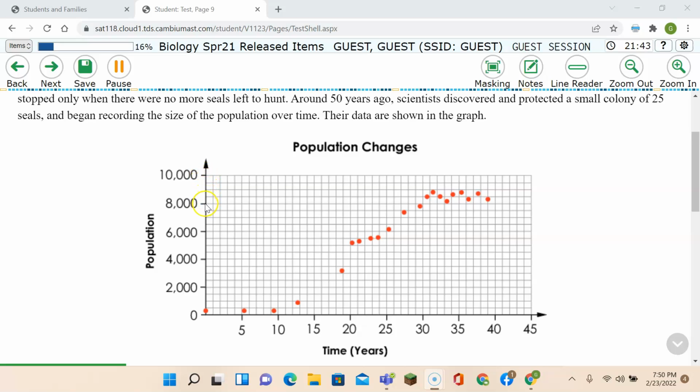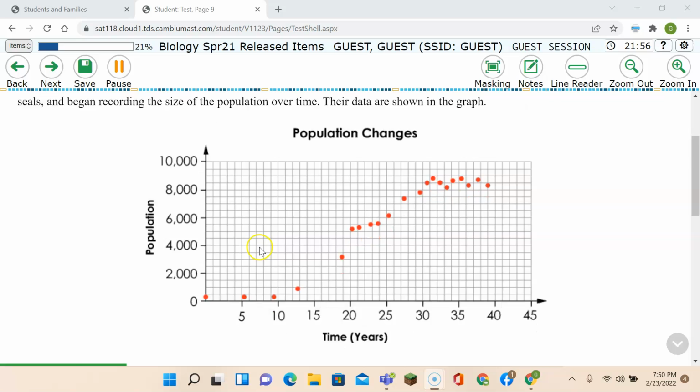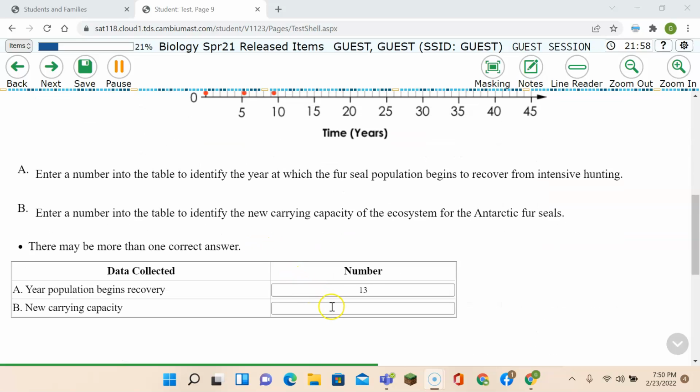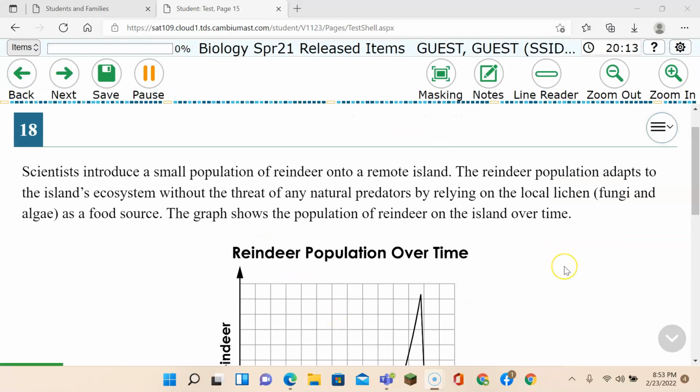So what does the carrying capacity reach? You go straight across here. Okay, that's 8,500, and as you can see, they went above the carrying capacity and they leveled off here. That would be the carrying capacity, approximately 8,500.